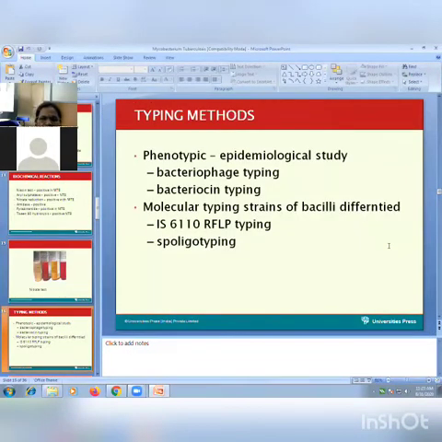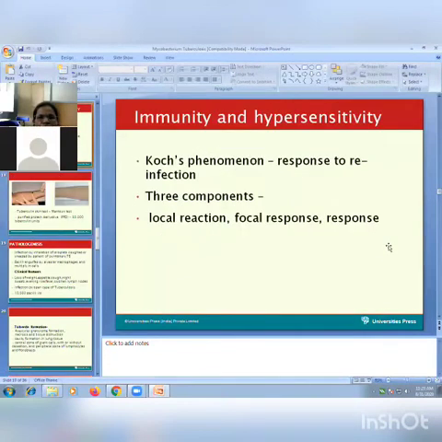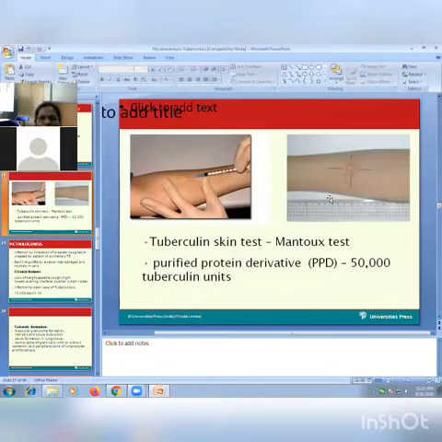These are some typing methods. This is not important. We will leave that. About the immunity and hypersensitivity, Koch phenomenon, you might have seen in the introduction of microbiology. What is that? The bacilli are injected and see for the response. It's okay, it is not important to do this slide.